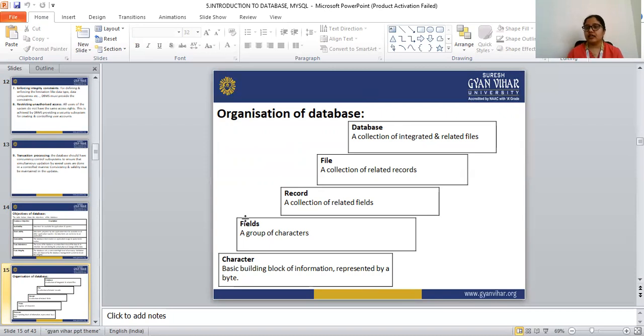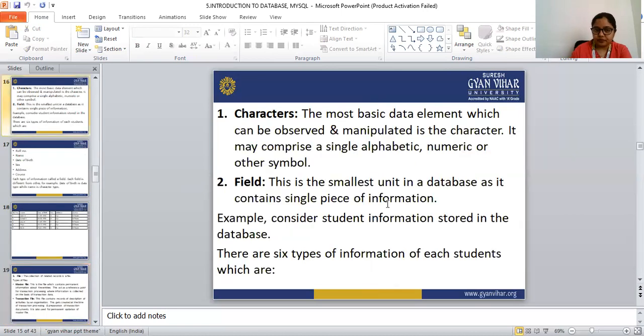So this is the organization of the database. So all these are about the organization of the database.